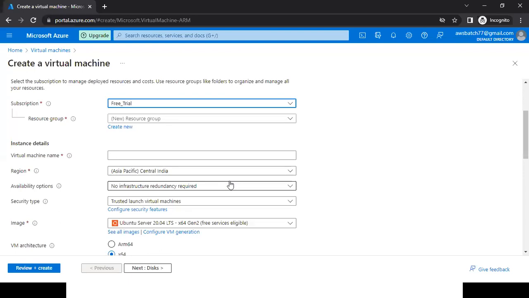Whatever we create in Azure, we can see in our resource group. If you want to see what databases, storage accounts, virtual networks or virtual machines you have created, you don't need to go to that particular service. Resource group is one centralized location where you can see all the resources you have created in your Azure account.